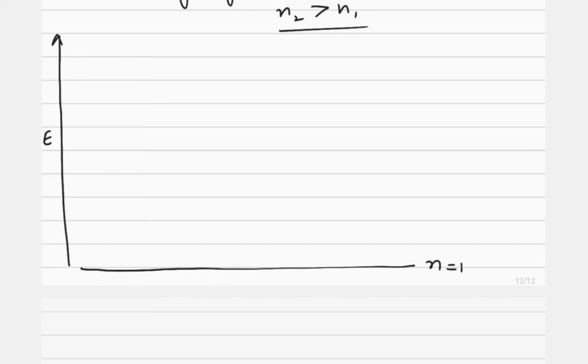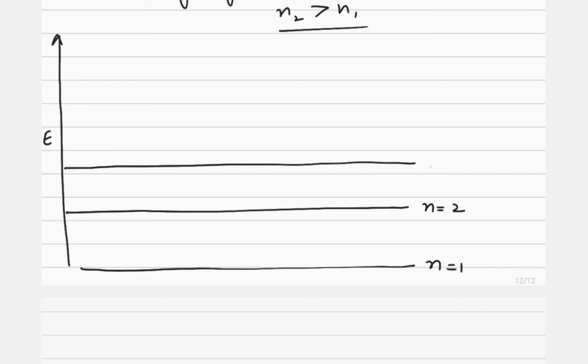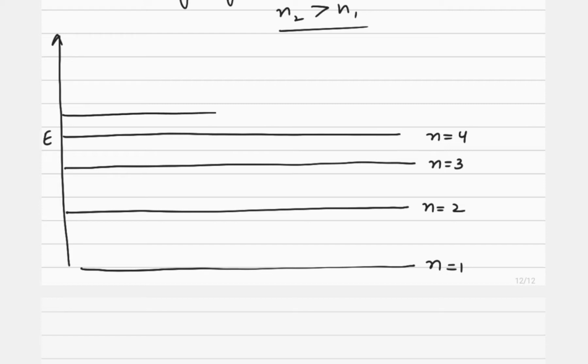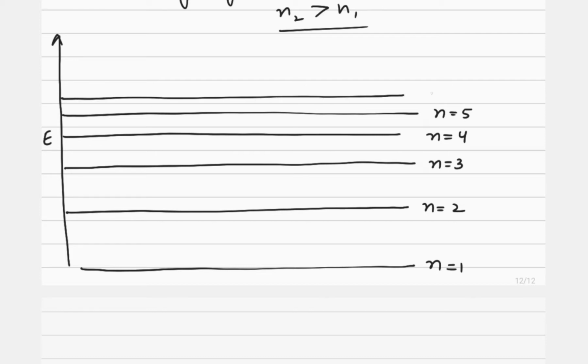Say this is n equal to 1, n equal to 2, 3, 4, 5, 6 and 7.